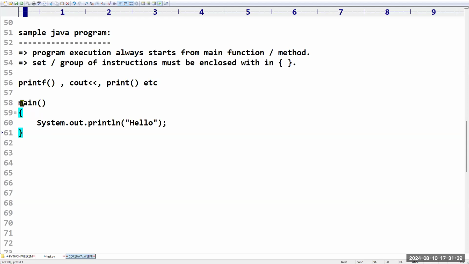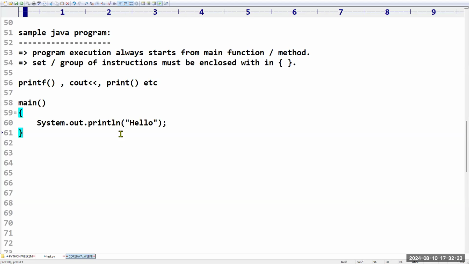Can you please elaborate system.out.println? System.out.println is something like a printf or cout to print some message. Later we will discuss in detail because these are class name, static content, method name, like that. Internally some structure is there. If I explain now, you will feel somewhat uncomfortable. That's why just remember, if I want to print some message, this is the format you have to use. Later you will come to know what this is, when I discuss object-oriented programming language and you get the complete scenario about this. Clear, sir?